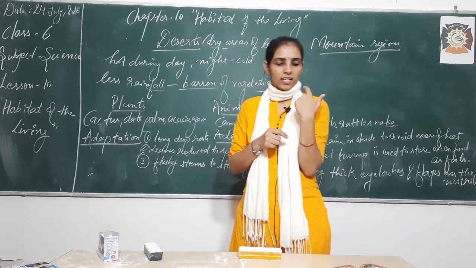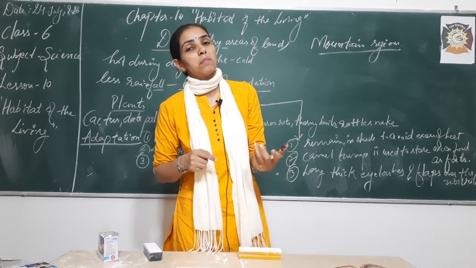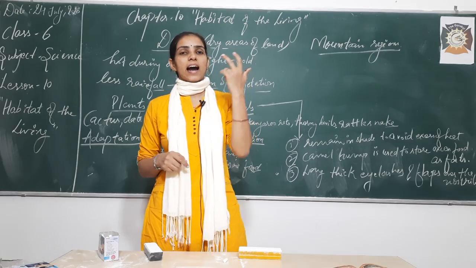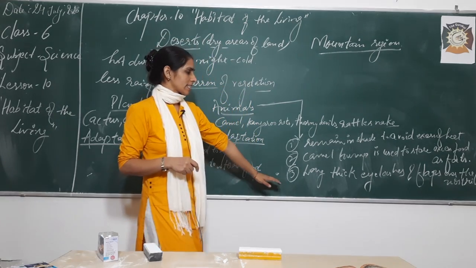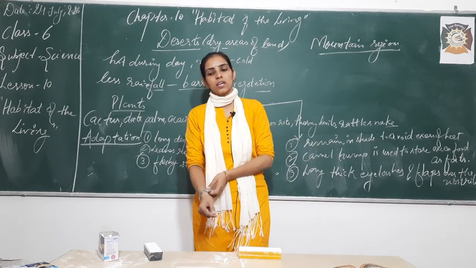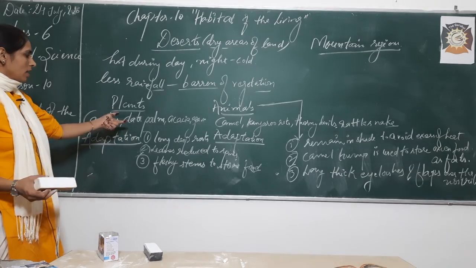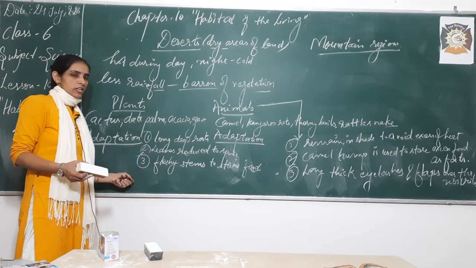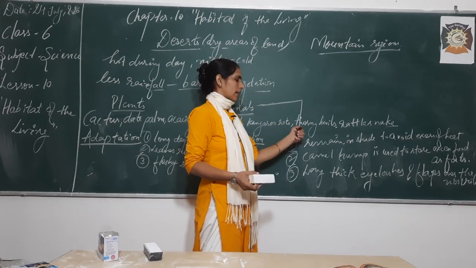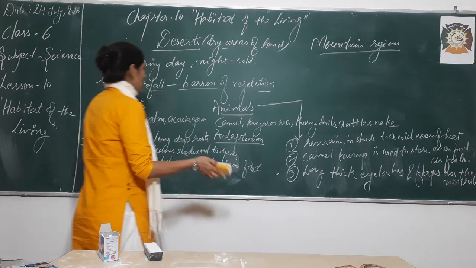Okay, the sand doesn't enter their eyes and nose, and these animals prevent sand from entering their eyes and nose by the use of eyelashes and flaps, right? So this is all about desert areas, the plants surviving over there, what kind of adaptations they follow, what is the use of this adaptation, and the animals and the adaptations followed by them, and what is the use of the adaptations by them.